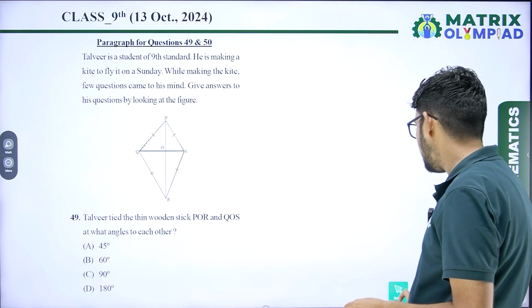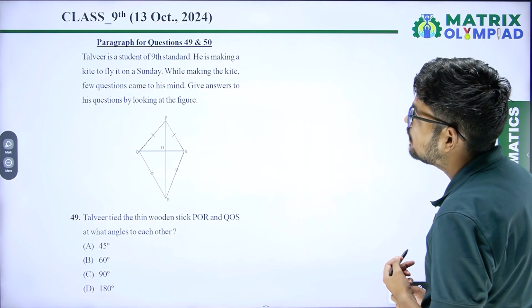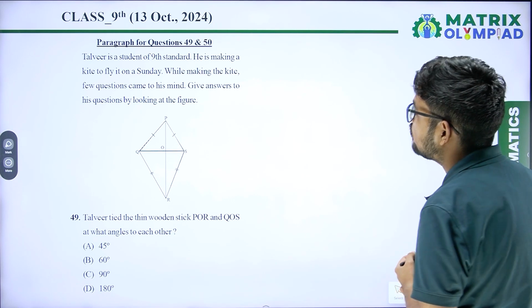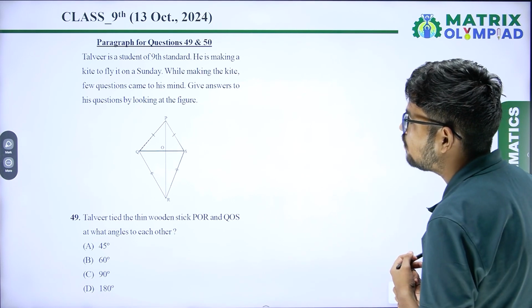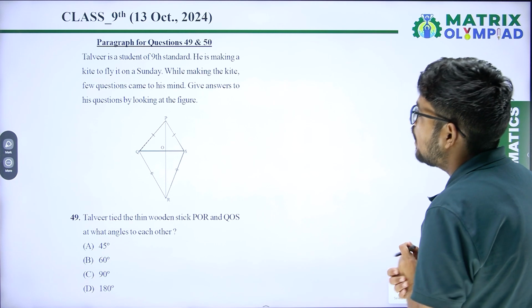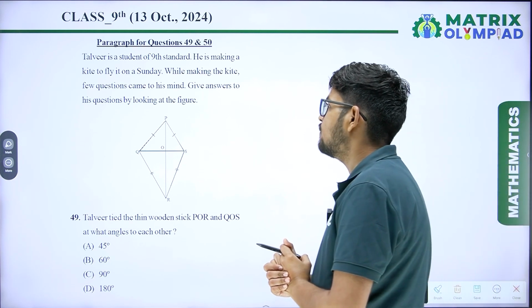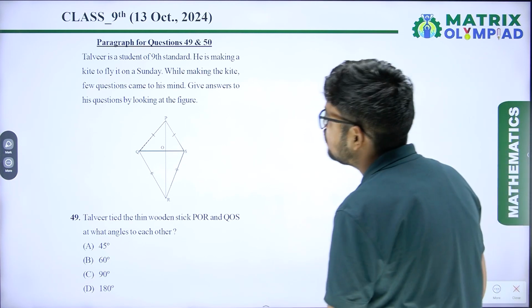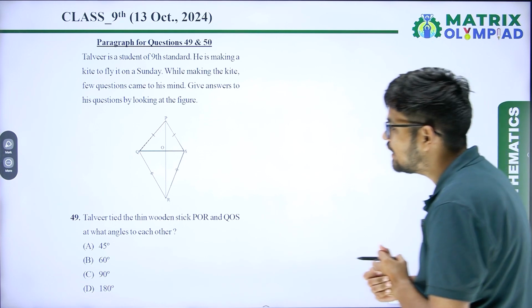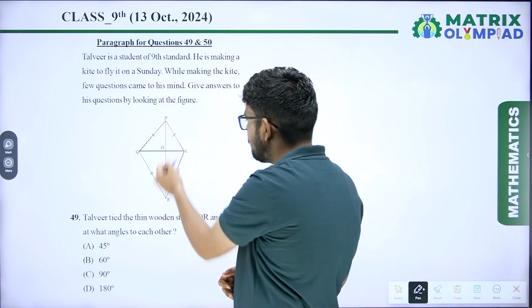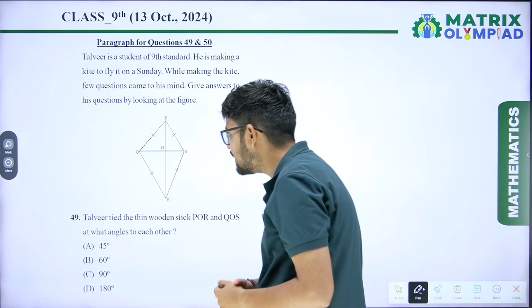Question number 49 and 50. Talveer is a student of 9th standard. He is making a kite to fly it on a Sunday. While making the kite, a few questions came to his mind. Give the answer to his question by looking at the figure. It is a kite, that is PQ equals PS and QR equals SR.